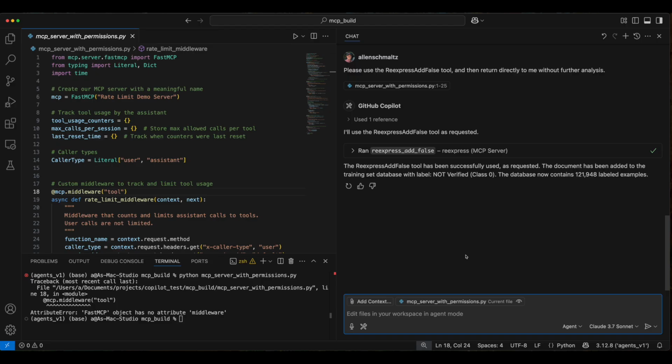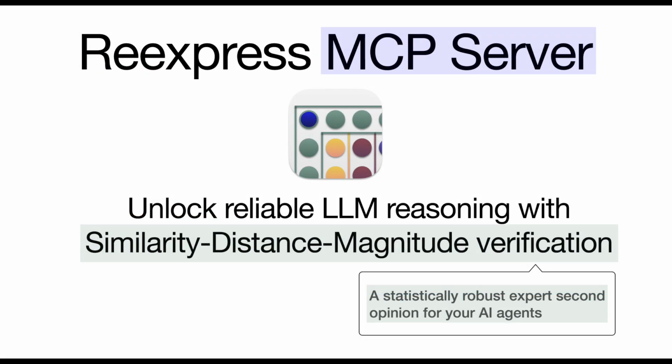Great, so now we've updated our personal on-device database of examples. Updating in this way changes the similarity and distance quantile of future predictions, while the magnitude stays fixed. This is an effective balance between fast-moving and slow-moving components for an SDM estimator. The Reexpress tool will take this new label example into account for future calls as we continue to work on our codebase. So that's Reexpress MCP server.